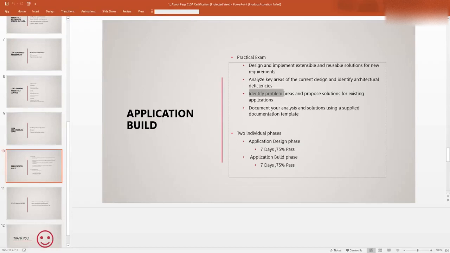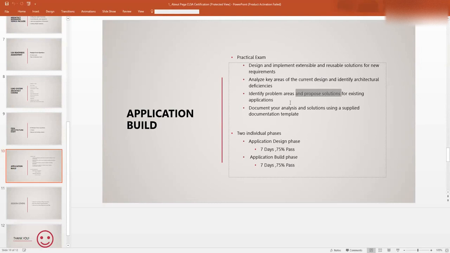There is also one question where they ask you to identify the problem areas and propose solutions for existing applications. So you already have an application in which you need to identify the problematic areas and then propose your latest solutions to improve the performance. Or otherwise identify the key areas and the architecture deficiency. Either they might ask for new requirements, or they might ask you to understand the architecture deficiency and improve it, or they might give you the problem areas and ask for the solutions. So for all these different areas you need to document your analysis and then send it to them.